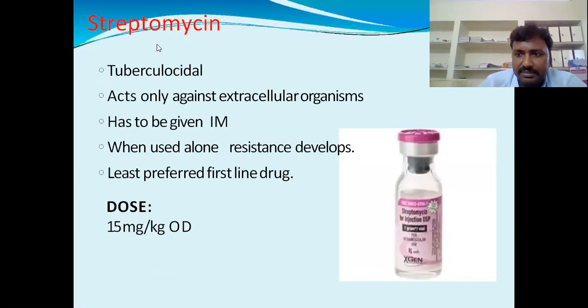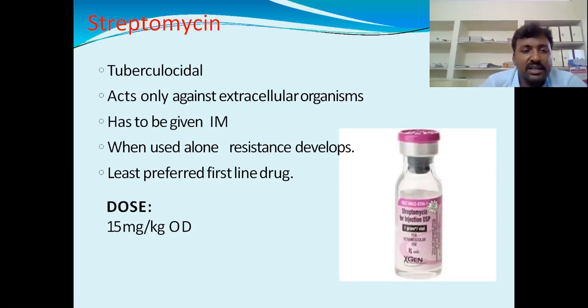Streptomycin in tuberculosis: we already studied the streptomycin mechanism of action, just go through my video. It is tuberculocidal, it kills Mycobacterium tuberculosis. It acts against extracellular organisms, mainly extracellular. It has to be given intramuscularly. When used alone, resistance develops, so we cannot use streptomycin alone in the treatment of tuberculosis. We have to give another drug along with it.